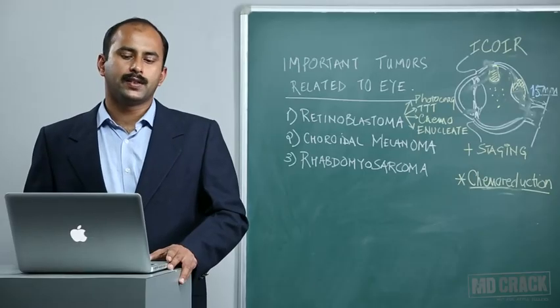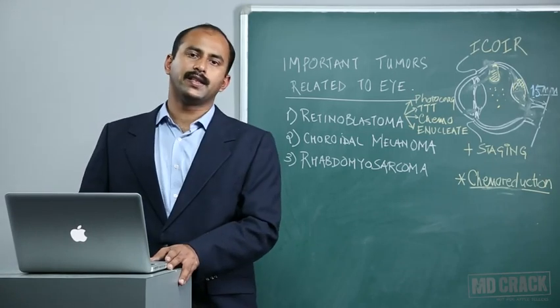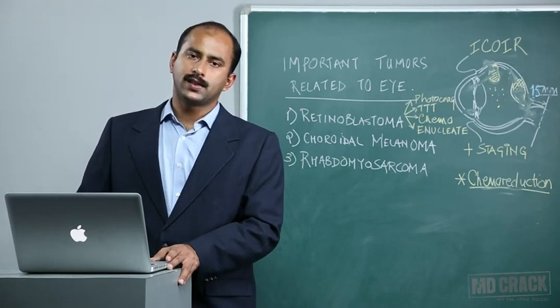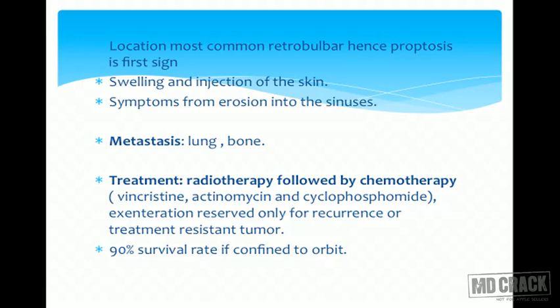The dangerous part about it is it mimics orbital cellulitis, which is an infectious condition that can be treated easily, whereas this is a disastrous condition which can lead to local and systemic spread. Location is mostly in the retrobulbar space or the cone. Proptosis is one of the first signs because the eyeball is pushed out by the fast growing tumor behind the eyeball. There is swelling and injection of the skin, however, the skin will have hyperemia but will not have a raised temperature as in orbital cellulitis, and symptoms of erosion into the sinuses due to local spread into the paranasal sinus. Metastases are common to the lung and the bone.